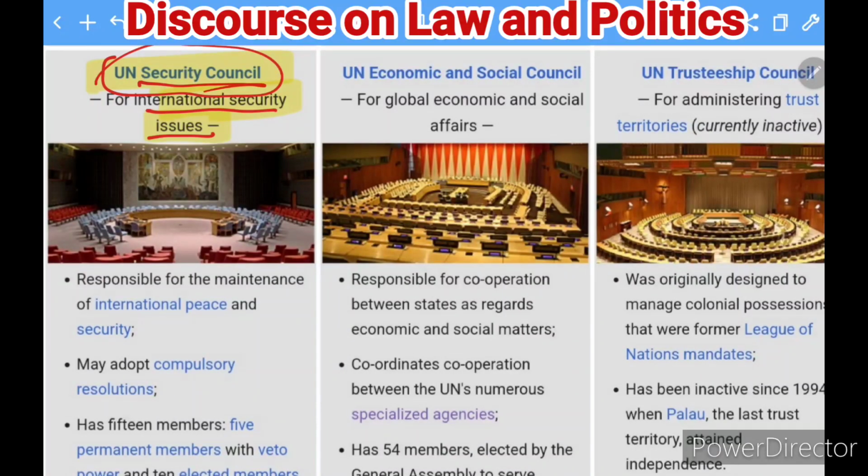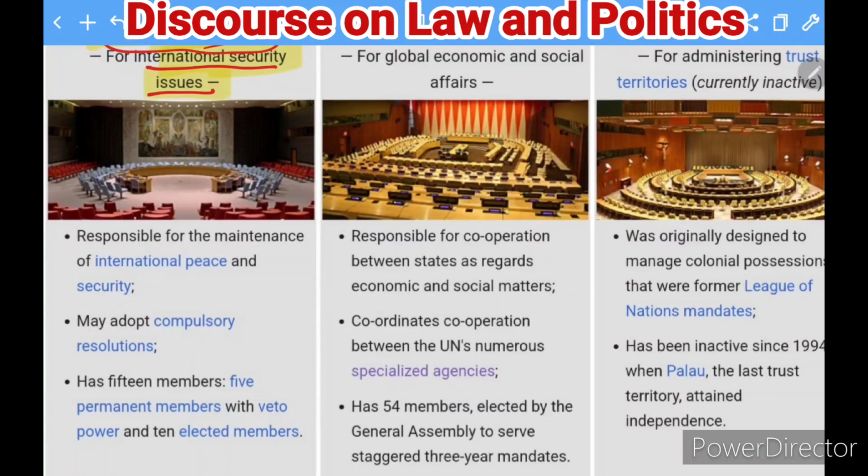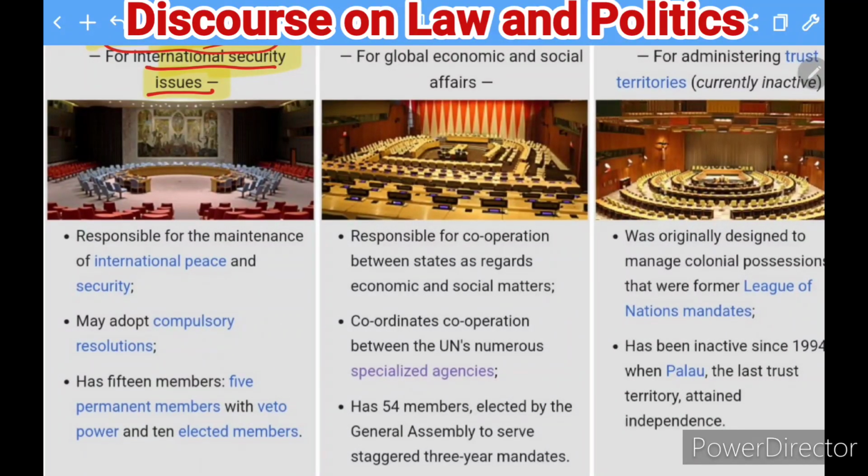The major function is international peace and security. They have to maintain this.